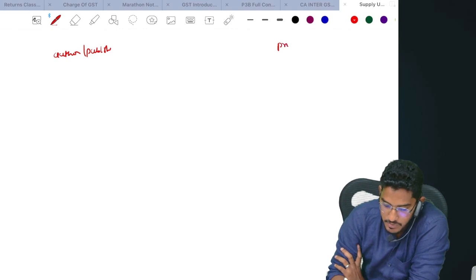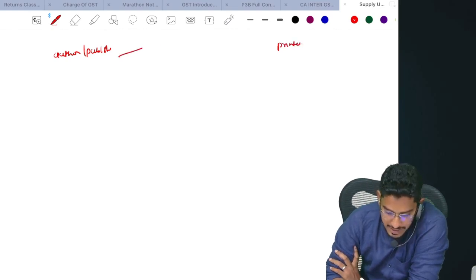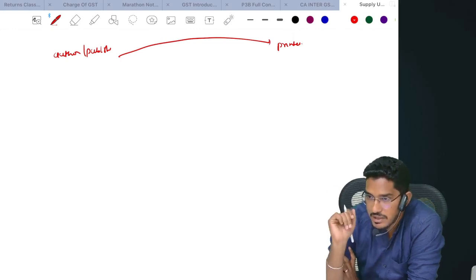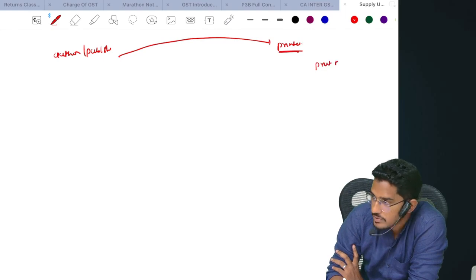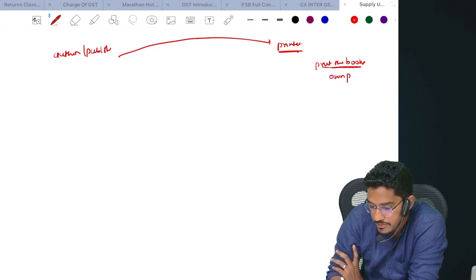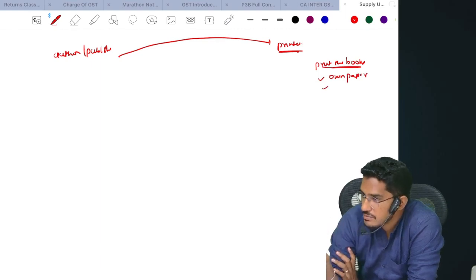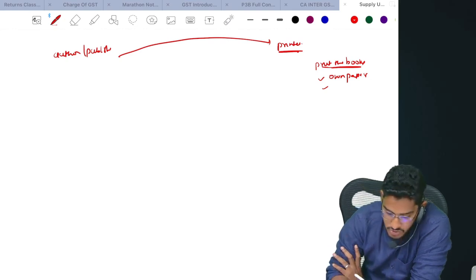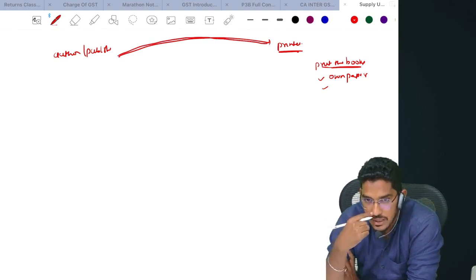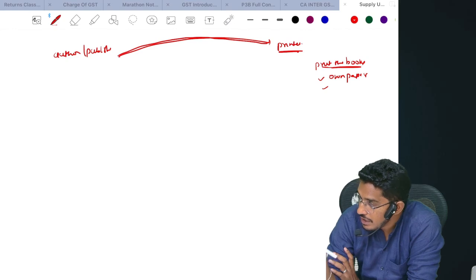Say for example, what I'm doing is giving the content to him. Now this printer should print the books, and for printing the books, he will use his own paper. He will supply the paper. Along with that, book covers, pins, gum, stationery, all that will also be needed to print those books. So I am giving the content, either as an author or as a publisher, to the printer. Now the printer is printing the books. Along with the printing, he is also supplying a lot of materials to me.